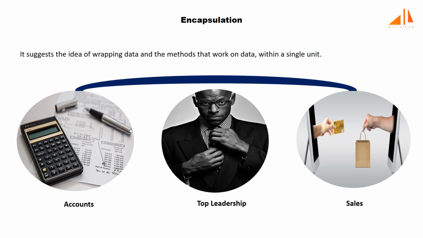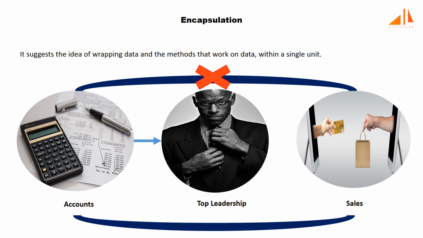Now there may arise a situation when for some reason an official from the accounts section needs all the data about sales in a particular month. In this case, he is not allowed to directly access the data of the sales section. He will first have to contact senior leadership and then request them to provide permission to access that particular data. This is what encapsulation is. Once the top leadership approves the request from the accounts section, only then can the sales section share the data.